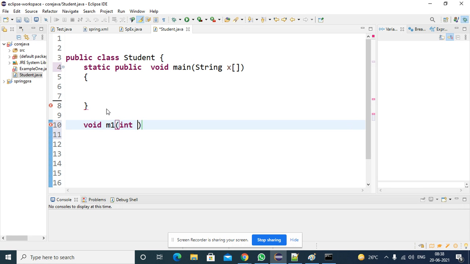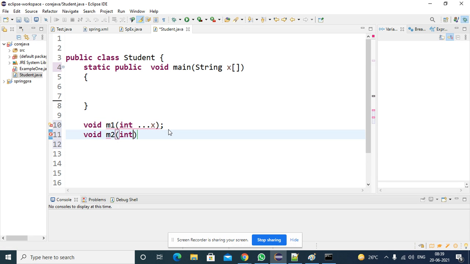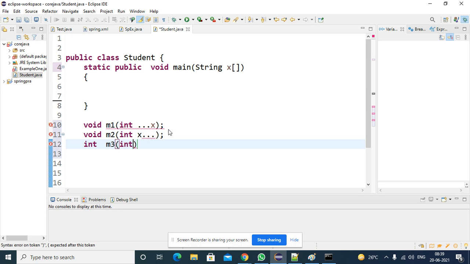How to write the varargs method? 3 dots with a variable name. Or you can use the method name, some data type, variable, 3 dots. Or you can write the return type integer also, no problem. M3 some method, integer, 3 dots, x variable.